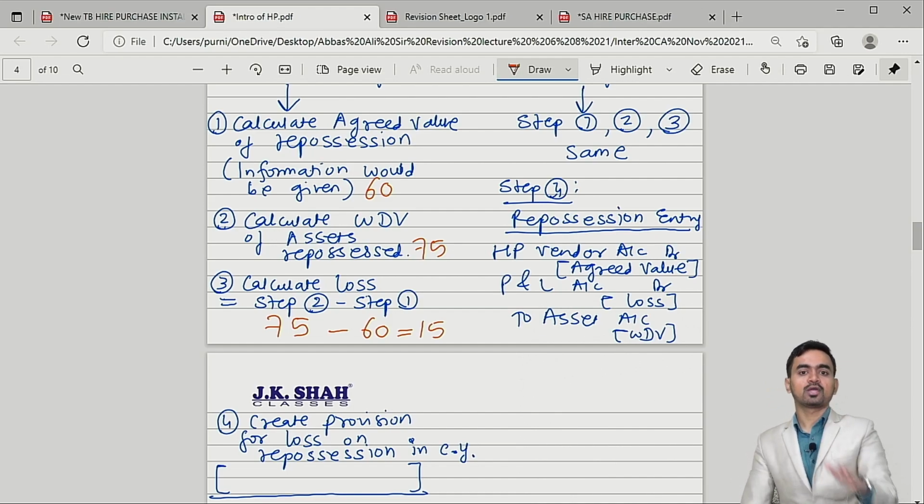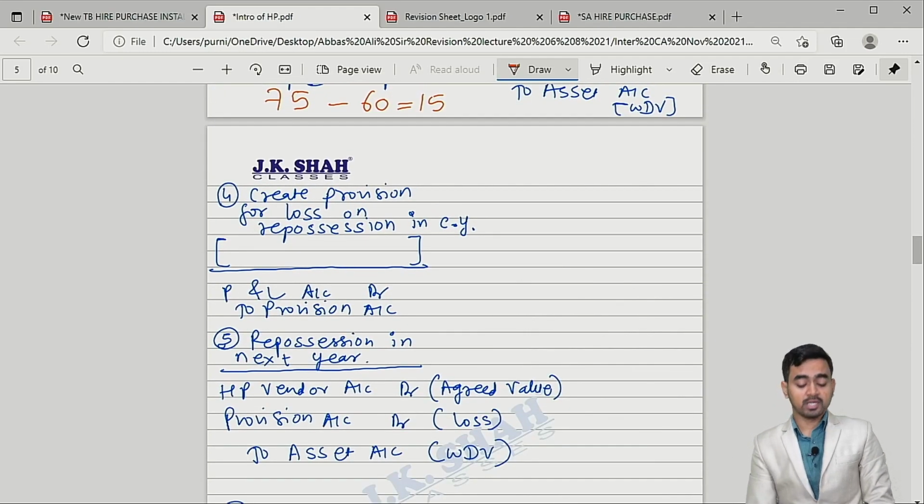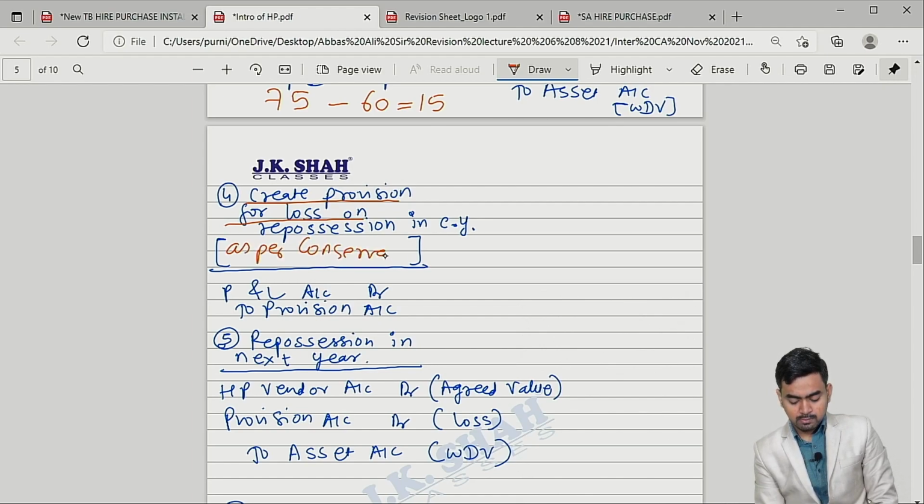You know that you are going to incur 15 rupees loss, and therefore, my dear students, you will create what? Provision for that particular loss. As per which concept? As per conservatism concept. What is the meaning of conservatism concept?